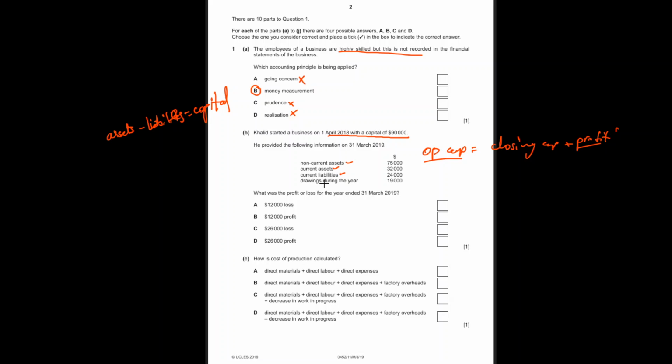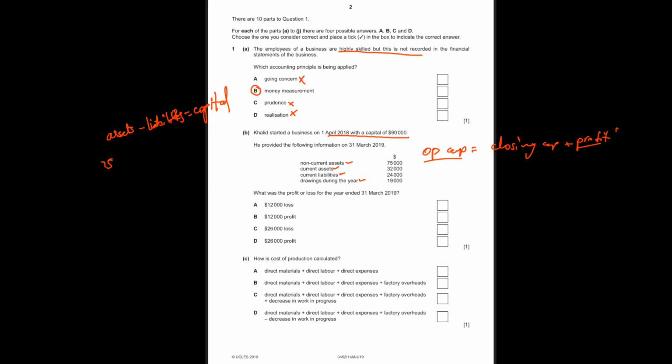Now remember, drawings during the year, these drawings have been taken out from your business, even though we made this money in this year, right? So these drawings were taken out of your bank account or any kind of asset account. So we'll also consider this in our assets. This is one way to do it. This is the way I do it. Maybe there are easier ways to do it, but this is one way to think about it.